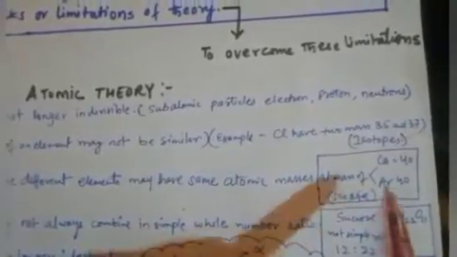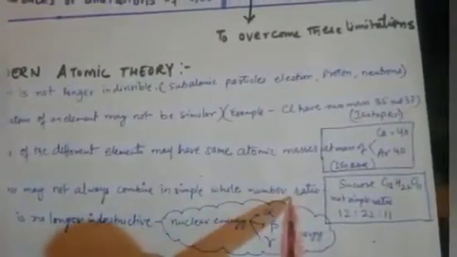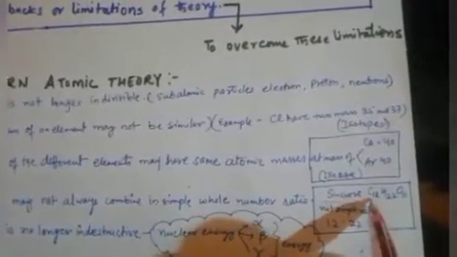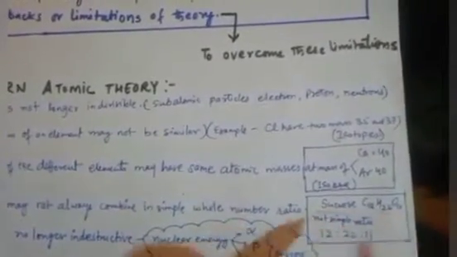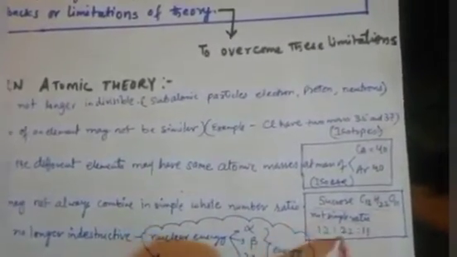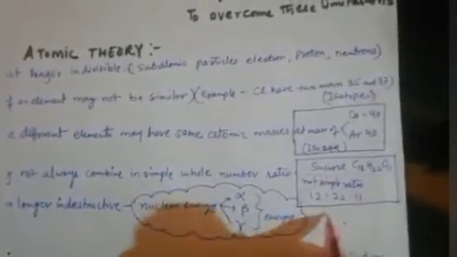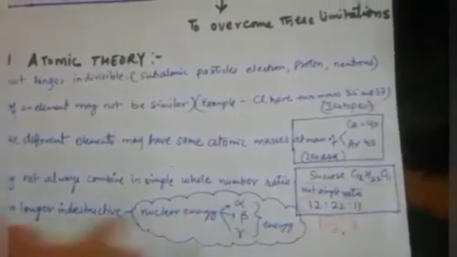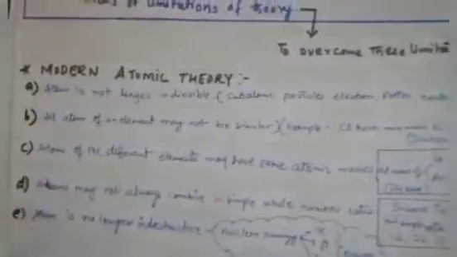Atoms of different elements may have the same atomic mass. If they have the same atomic mass but different atomic number, that is called isobar. So atoms may not always combine in simple whole number ratio. Such as sucrose, C12H22O11 is the formula, and its ratio is 12:22:11. It is not coming in the 1:2:3 ratio. It is coming in a different ratio. So this also has abolished the law.